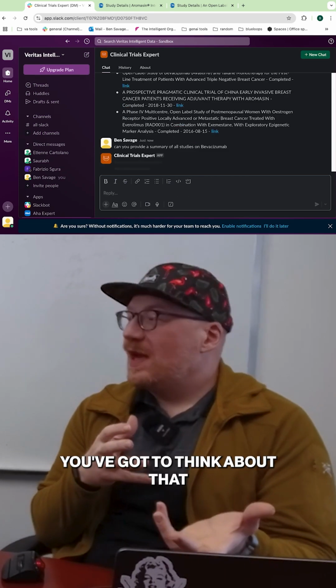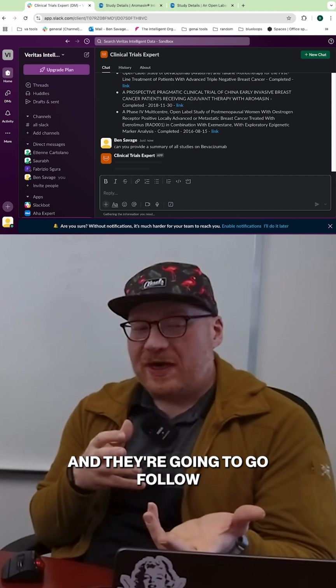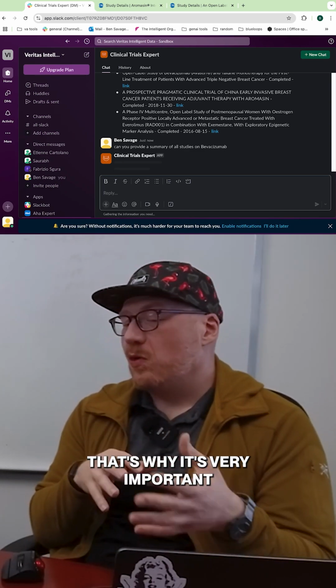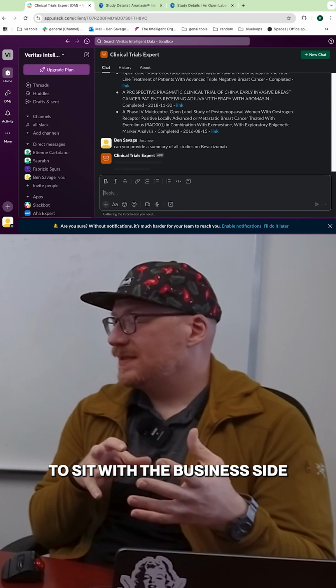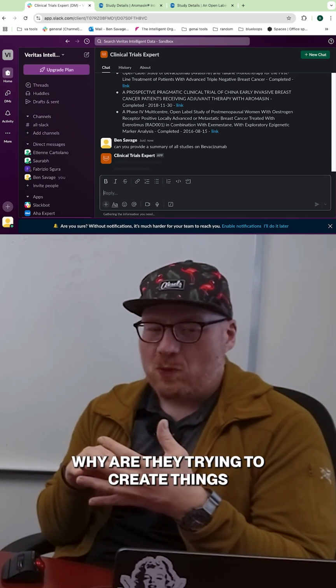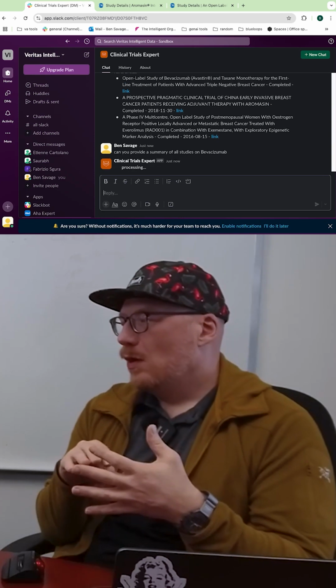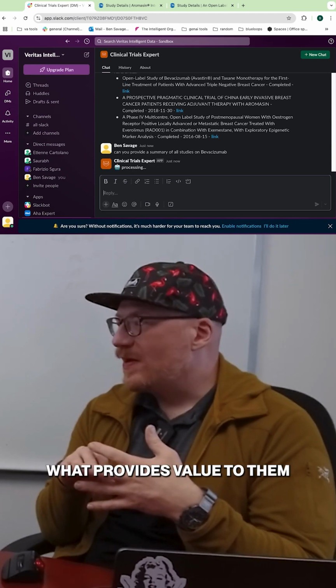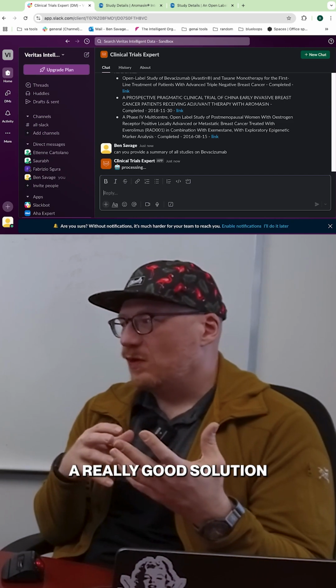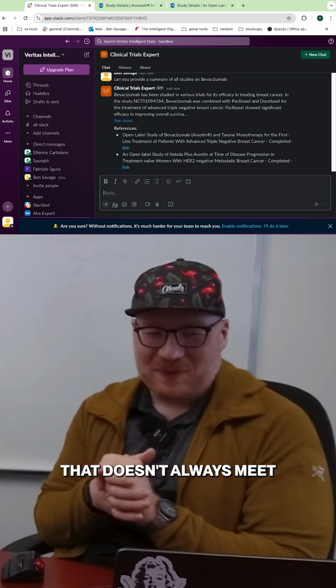When you build these tools, though, you've got to think about that, right? A user is going to go in and follow in different ways than the engineer would. That's why it's very important when you build these to sit with the business side of the team to understand what they're trying to create, why they're trying to create things, what provides value to them and what doesn't. Because if you don't do that, you're going to engineer a really good solution that doesn't always meet what the users need.